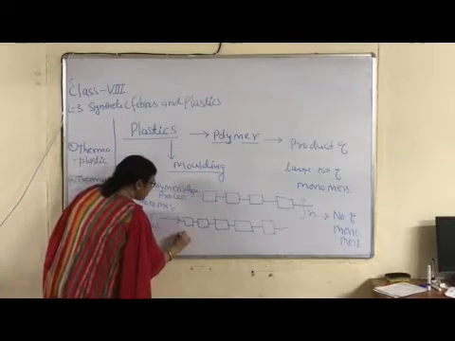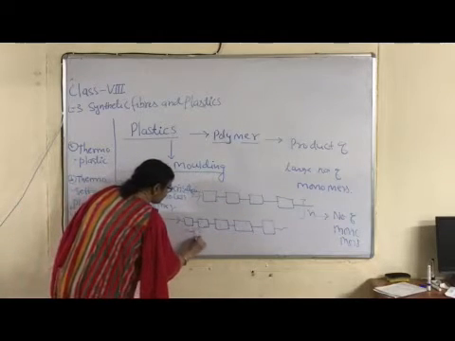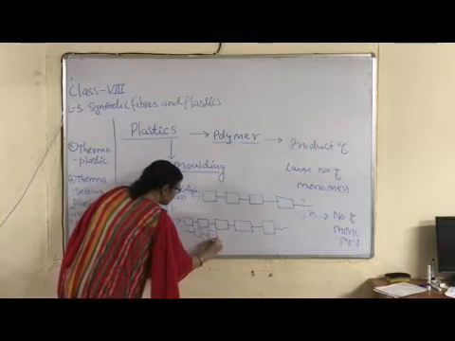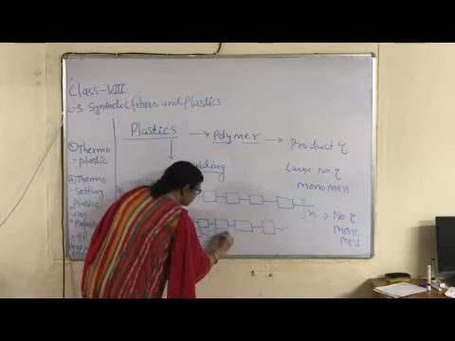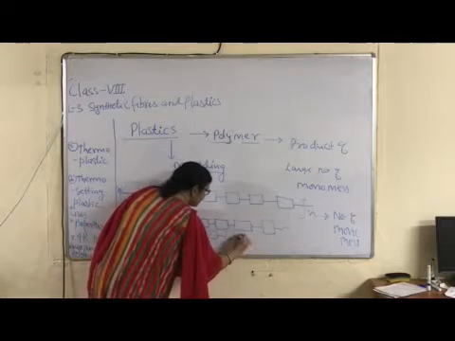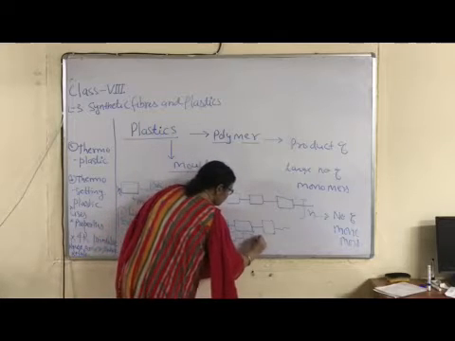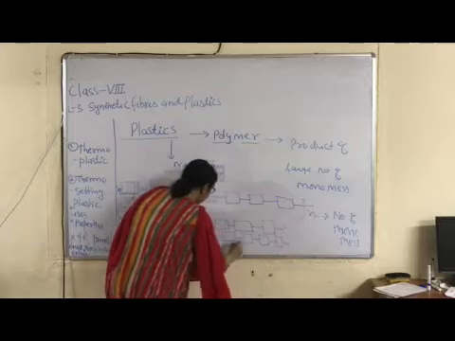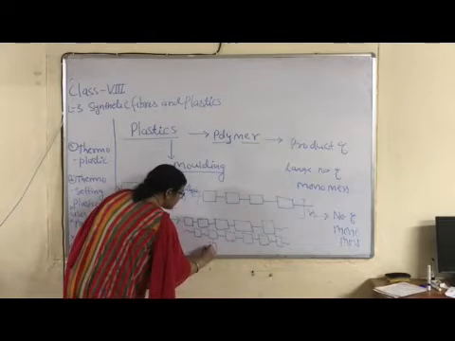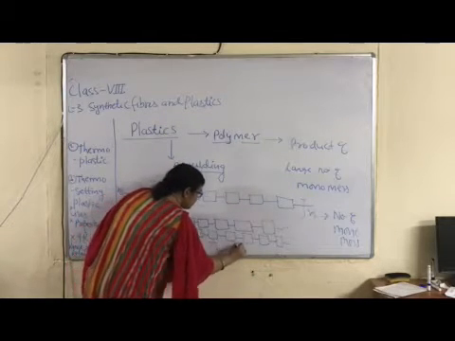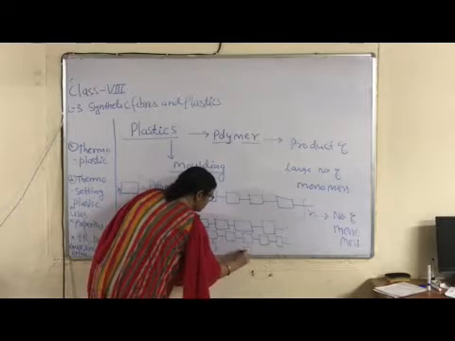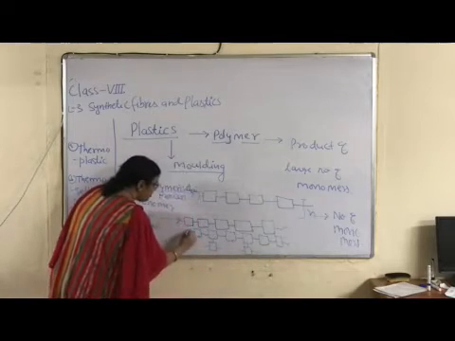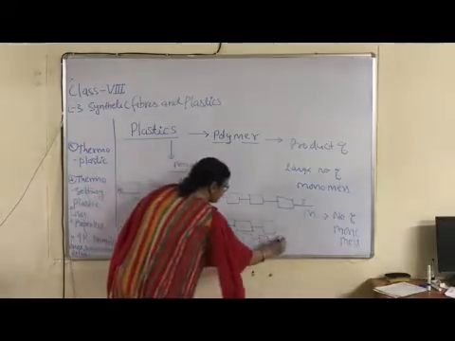Second is branched. Branched means when side chain is also present. A small side chain of monomer is present. This is linear and this is side chain. Right? Like this. A small branch which is light in weight is present.